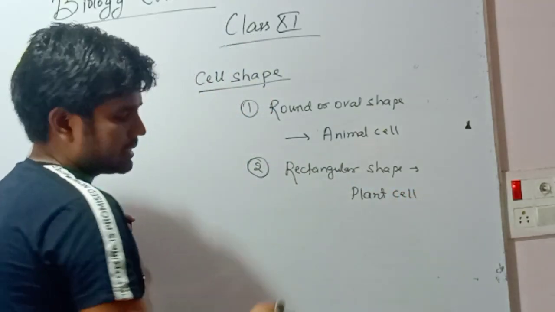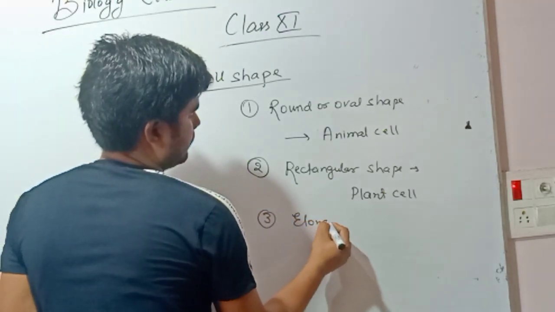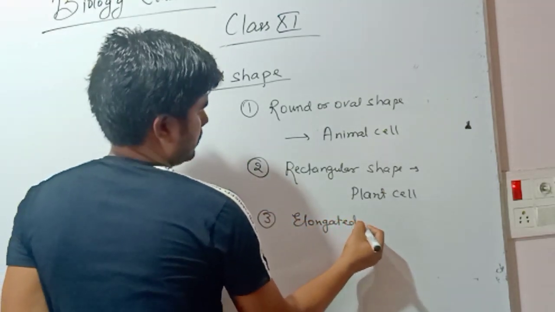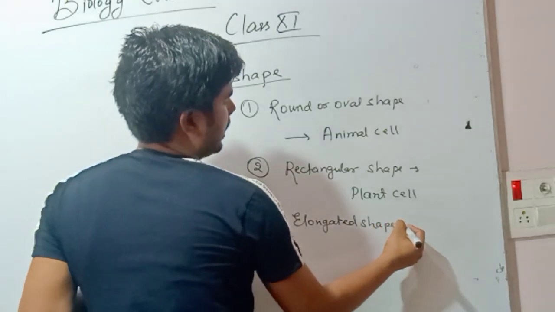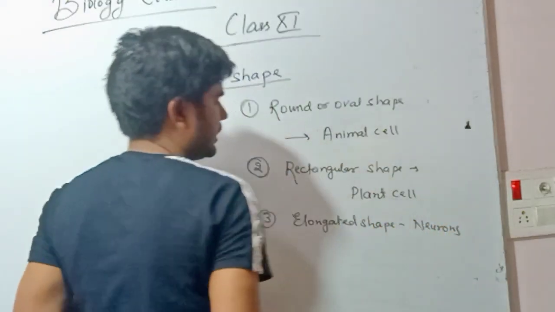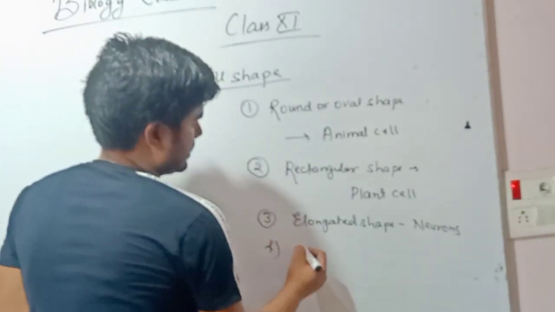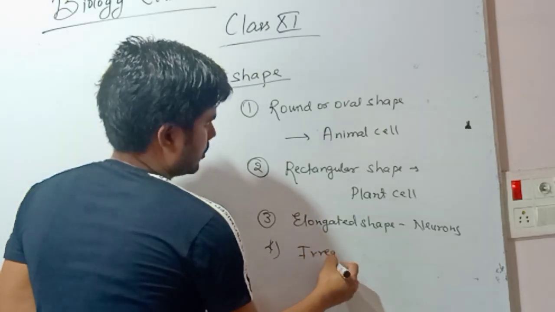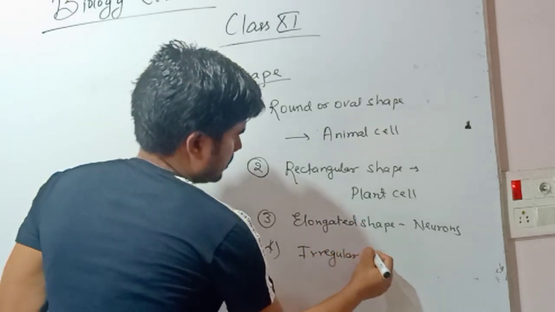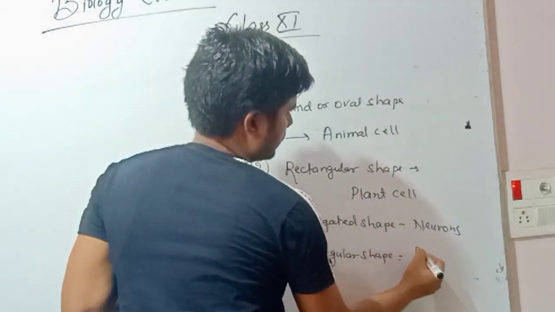Okay, now next is elongated shape. Elongated shape is found in our neurons, whereas irregular shape of the cell is found in amoeba.